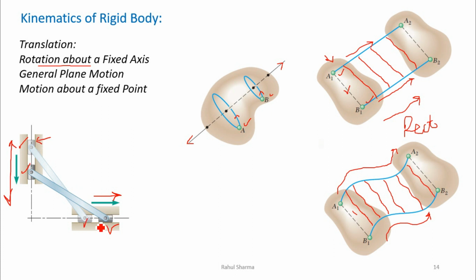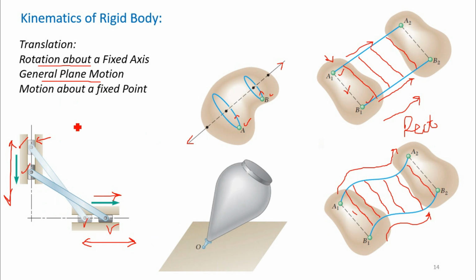Similarly, the motion of these joints will be only in the horizontal direction, to and fro motion. So we have restricted the motion to a plane only, here a vertical plane. In this case the motion is known as general plane motion, when the motion is restricted in a particular plane.